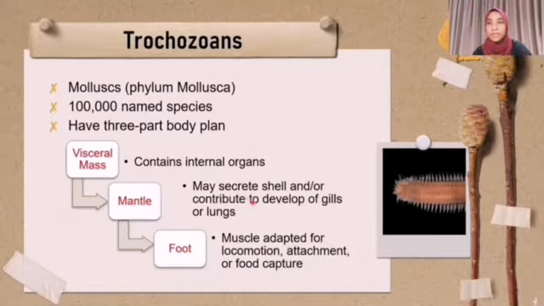The mantle is a covering that lies on either side of, but does not completely enclose, the visceral mass. It may secrete the shell and or contribute to the development of gills or lungs. The foot is a muscular organ that may be adapted for locomotion, attachment, and food capture.